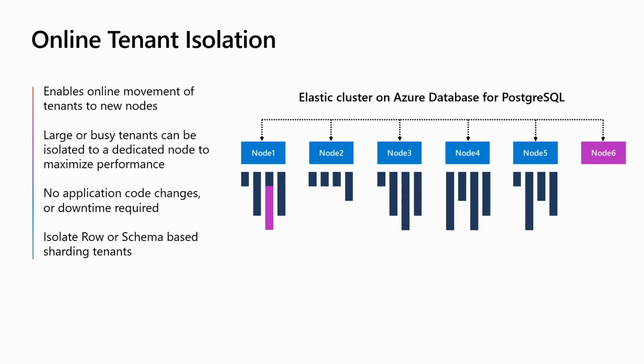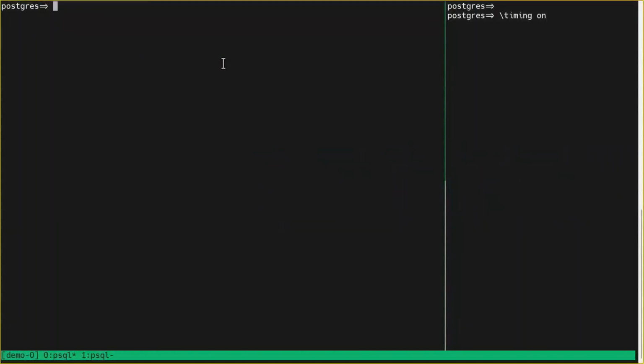The next one is tenant isolation. Think of noisy neighbor in a multi-tenant scenario where a tenant grows in importance, right? So he wants his own server. He wants dedicated performance, capacity or whatever else. So this can be used to actually add a new node, for example, and isolate a single tenant to that node, right? Or move other people off this node so that this node is dedicated to this tenant. Again, this is online. No application code change or downtime is required. Right? So let's look at this real quick.